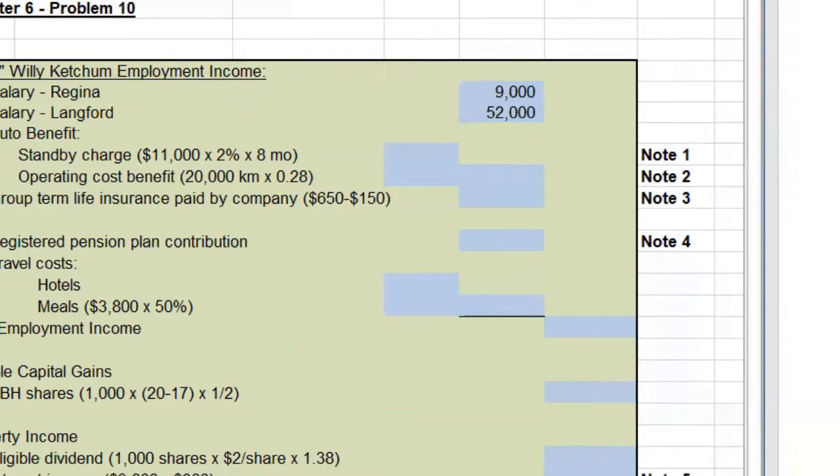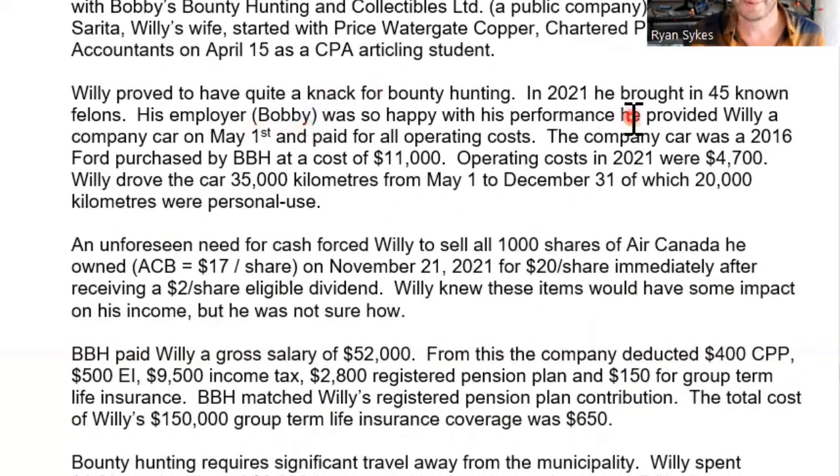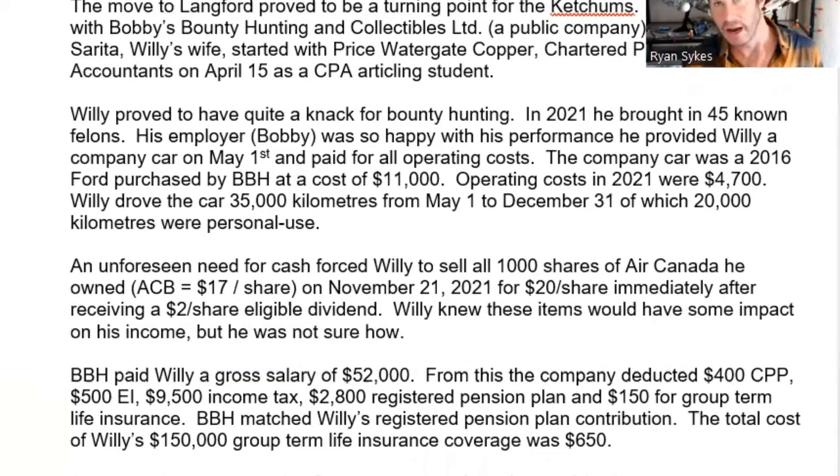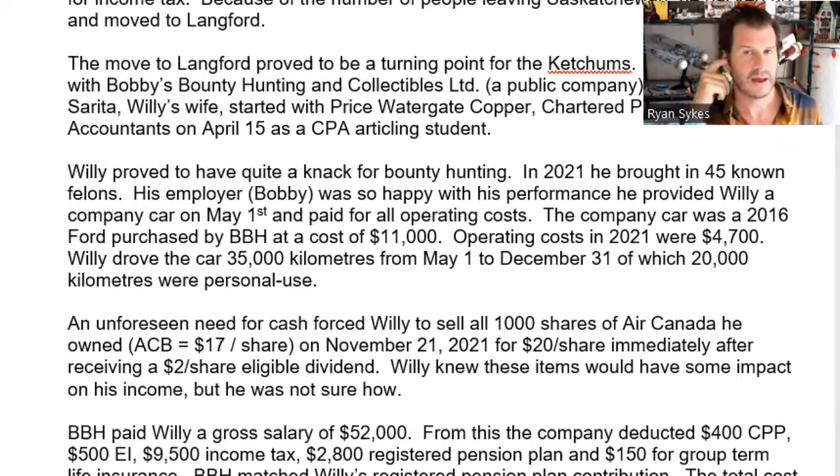First up, he's provided with an automobile. If he's provided with an automobile, then there's going to be some sort of standby charge associated with that. We know that the car was purchased, so we're going to include the purchase price here. Because it's purchased, the rate we're going to use is 2%, and we're going to multiply that by the number of months that the car was available to Bobby. Because he got the car on May 1st, there's 8 months left in the year, including May, so we're going to multiply that out by 8 months.